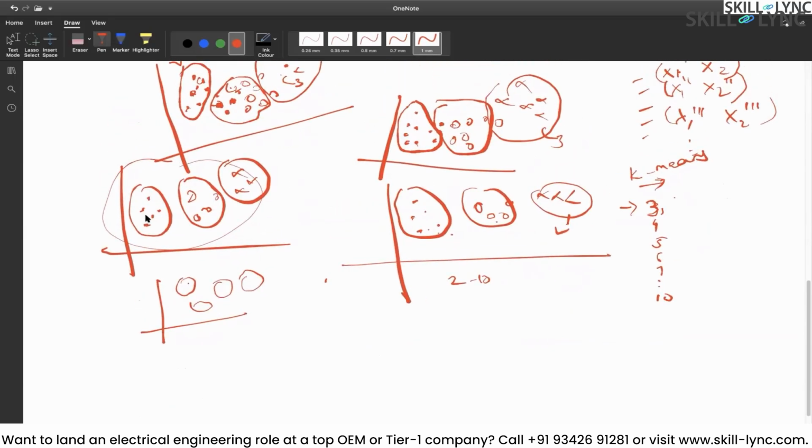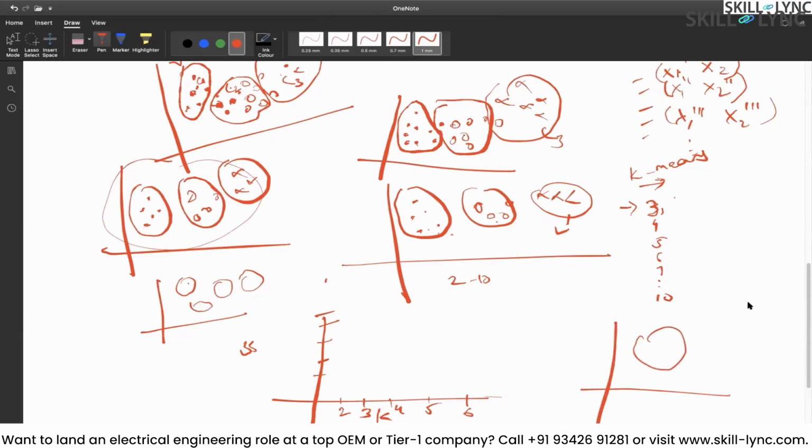And then once your solutions have converged, calculate the sum of the squares of the distances. For example, your final graph would be something like this: K value 2, 3, 4, 5, 6, and then the sum of squares of the distances. Let's say with 2 clusters I have finally converged my solution and I got C1 and C2.